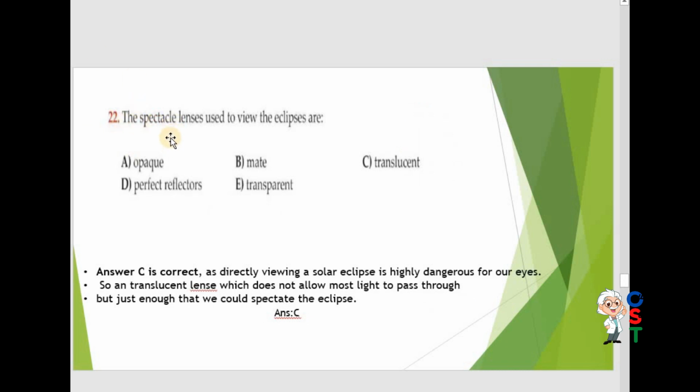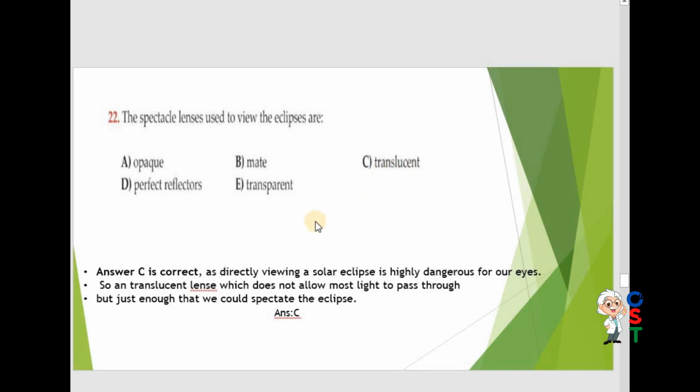Question number 22. The spectator lens, it means one who wants to view the eclipse. Used to view the eclipse are opaque. Opaque objects are those that cannot pass the light. Translucent, perfect reflector, transparent. Perfect reflector means they reflect the whole light. That is very dangerous for you. Transparent are those things that pass the whole light.